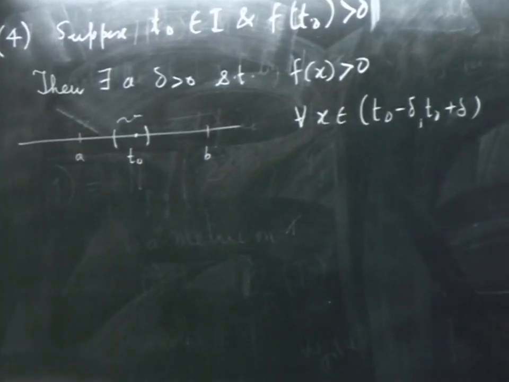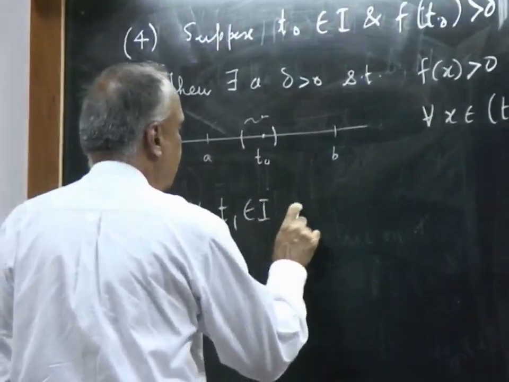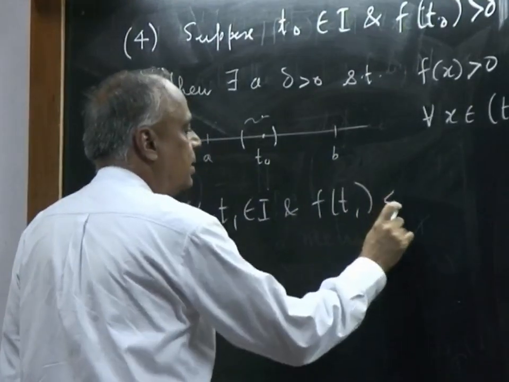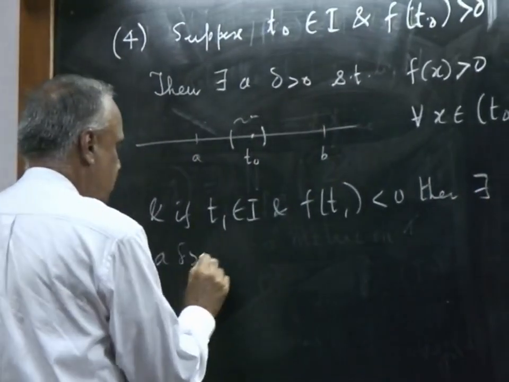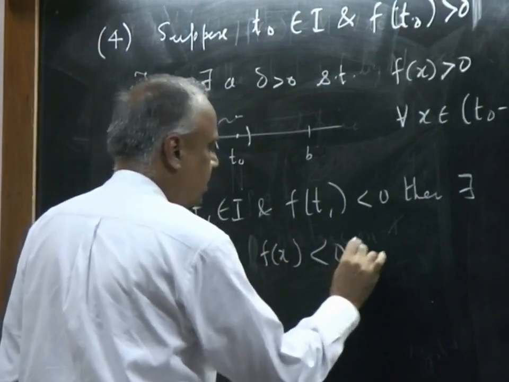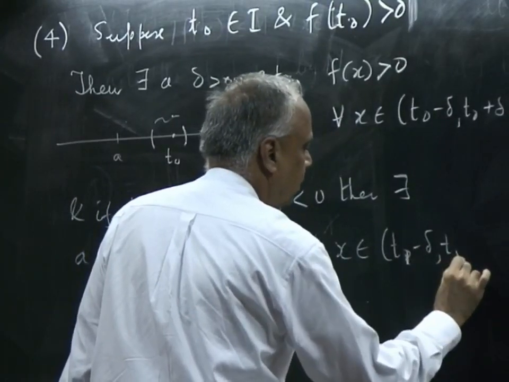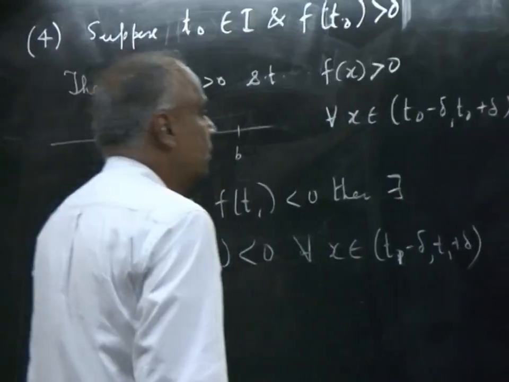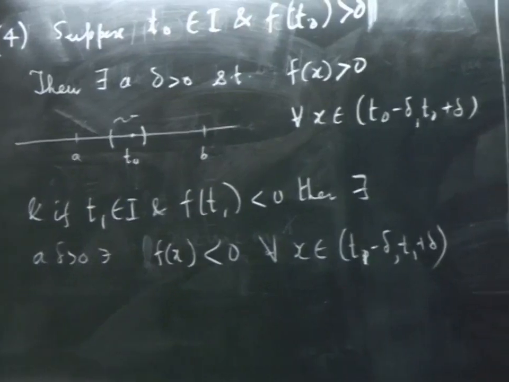A similar result holds if it is negative at a point: in some neighborhood it should remain negative. If t1 belongs to I and f(t1) is less than 0, then there exists a delta positive such that f(x) is less than 0 for every x in (t1 minus delta, t1 plus delta). So a continuous function maintains its sign in a neighborhood.